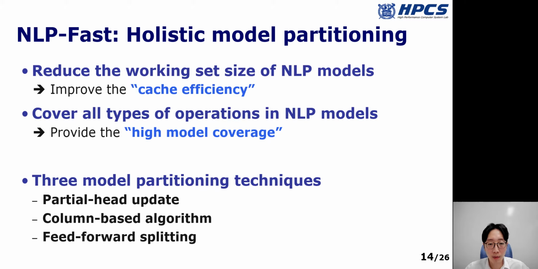First, we propose a holistic model partitioning. The key concept is that it applies the model partition to all aforementioned operations in NLP models. By doing so, we can reduce the working set size, which significantly improves the cache efficiency. Here, we propose 3 techniques: partial head update, column-based algorithm, and feed-forward splitting. Due to time constraints, I will only explain column-based algorithm in this talk.